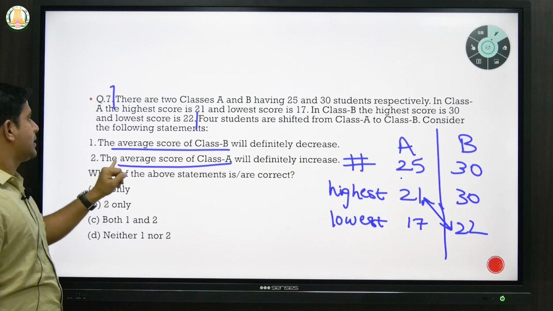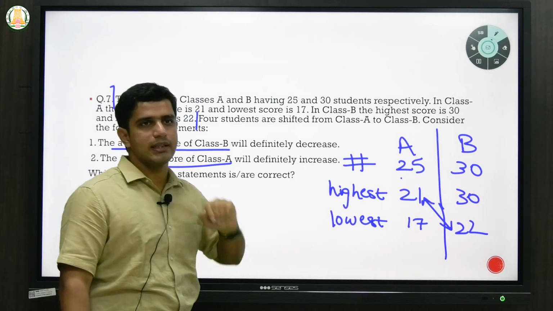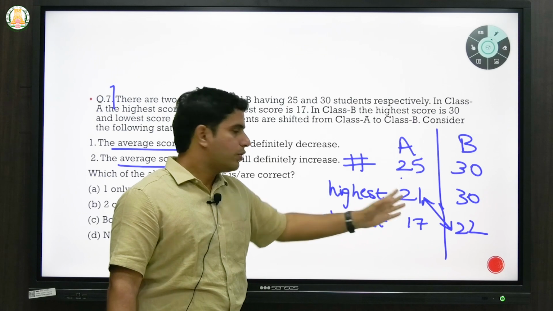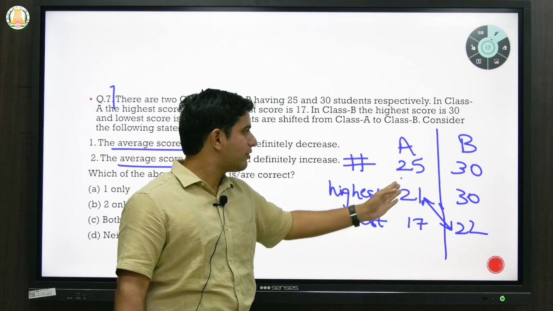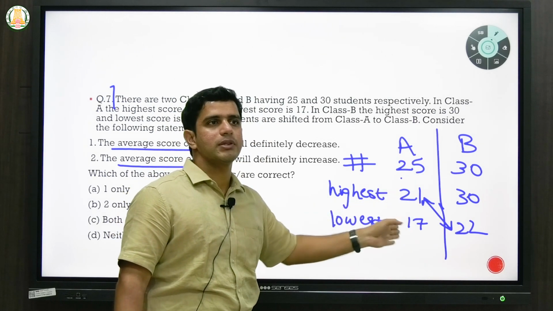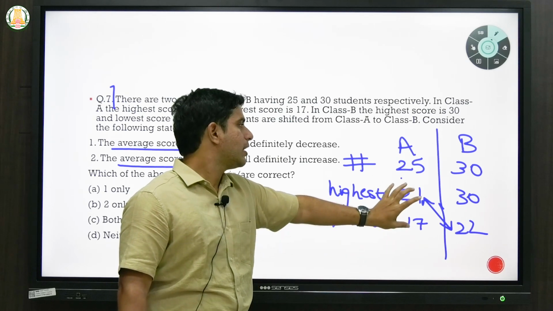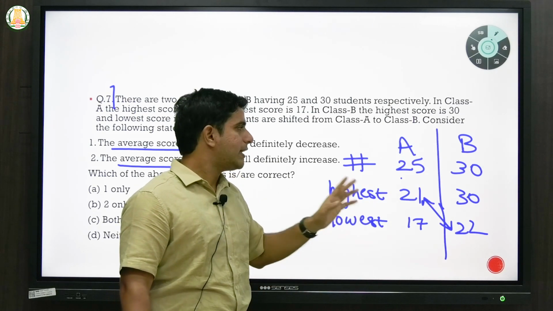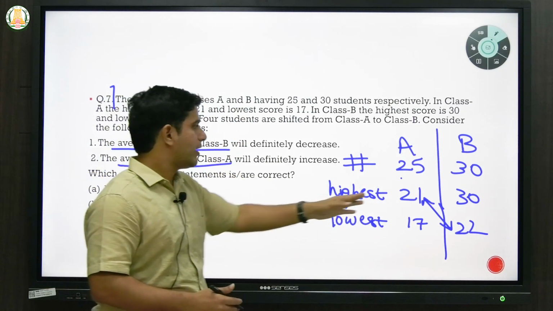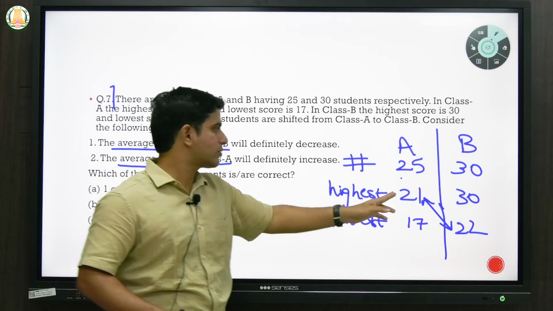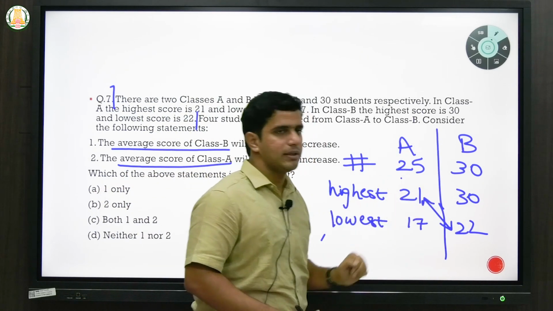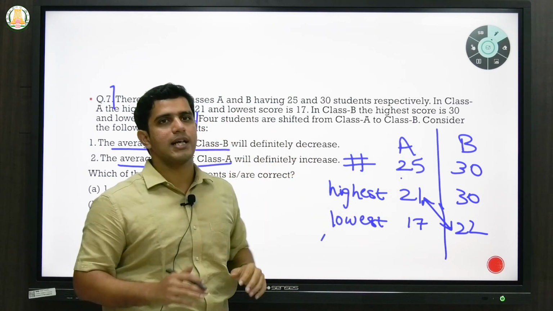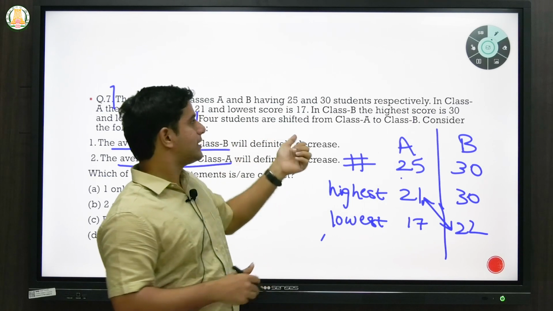Next, what it says, the average score of A will definitely increase. This we can't be sure of because you don't know whether you are sending all the high performing students within A or all the low performing students within A. All we know is that if you send anyone from A, B's performance will definitely reduce. But let's say there are two conditions. Let's say all 4 students are scoring 21 and you're sending them to B, then obviously A's average will come down because you're sending the toppers of A to class B. But it doesn't say whom you are shifting.